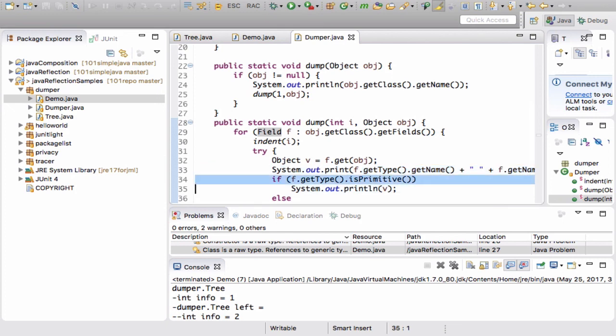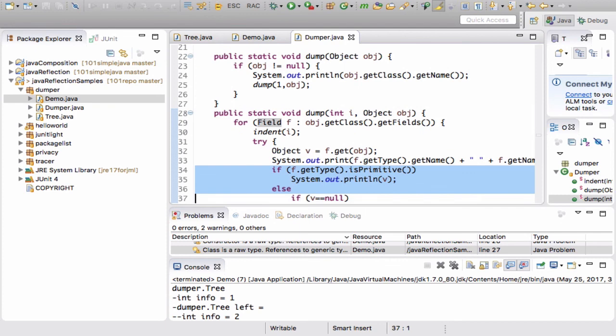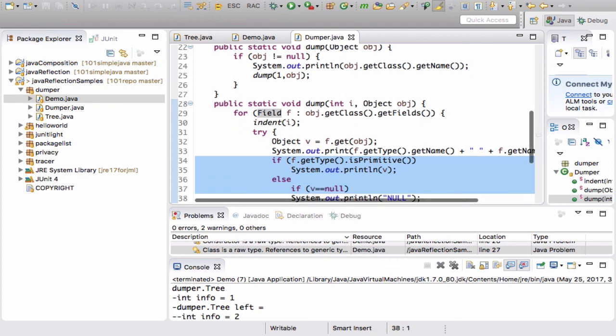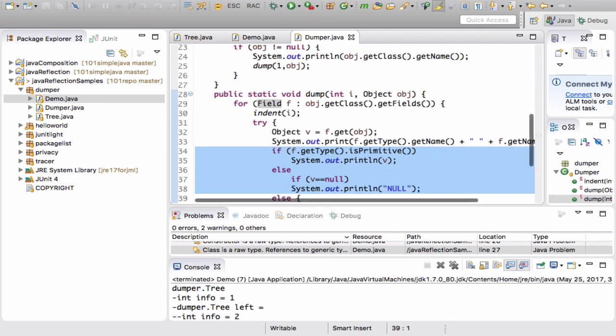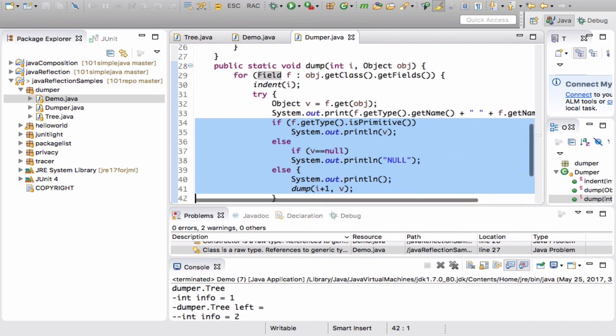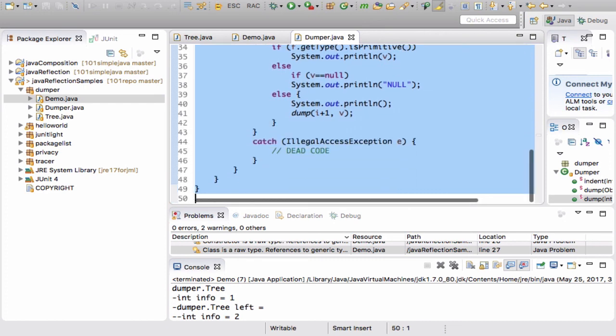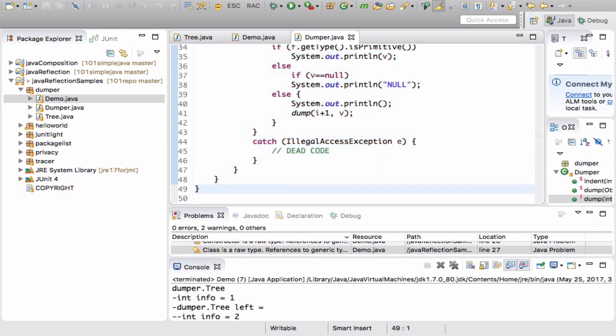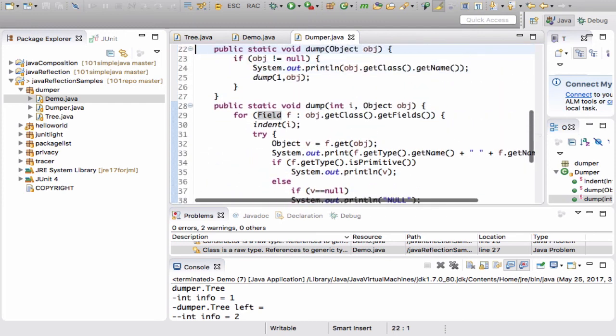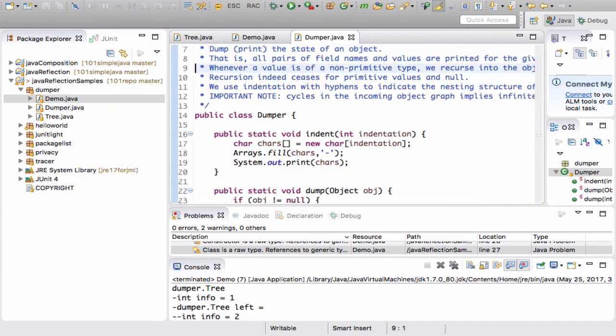Now we examine whether the type of the field is a primitive type. If so, there is guaranteed to be a value which we can just print out, and we don't need to drill any deeper. If it's not a primitive type, it's a reference type, and so it could be null. If it's null, we just say so. Otherwise, we recurse into the value with an increased indentation. And that's pretty much all there is, except that we might need to do some exception handling. But that is the introspection-based code for dumping objects.